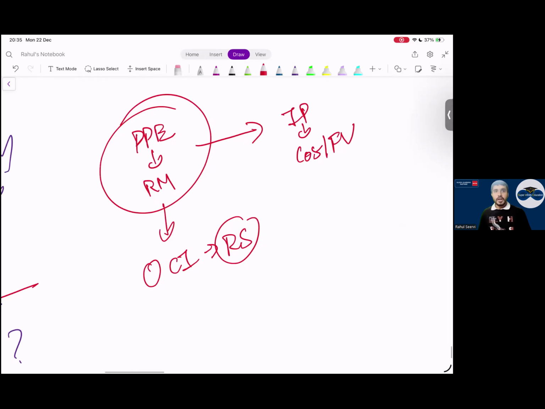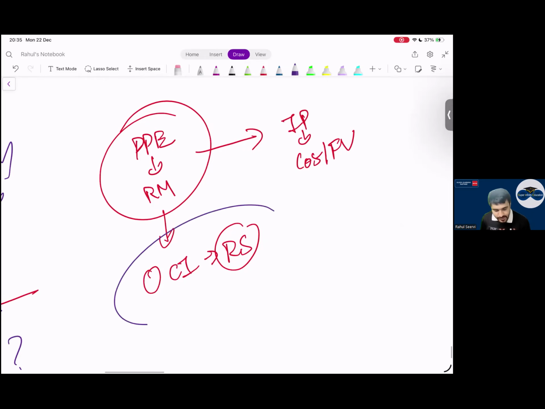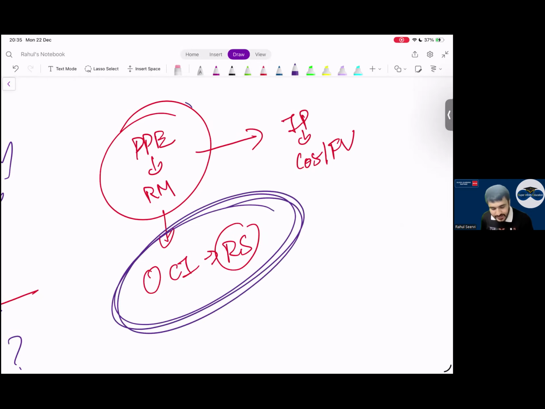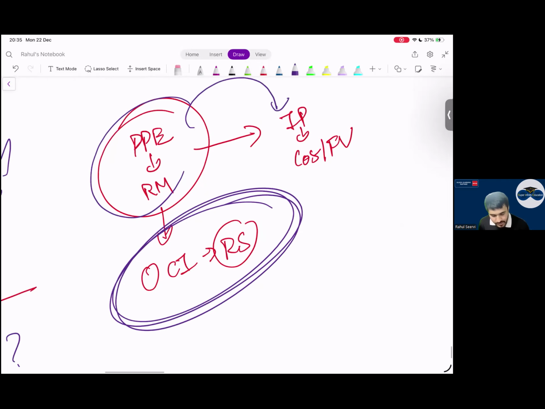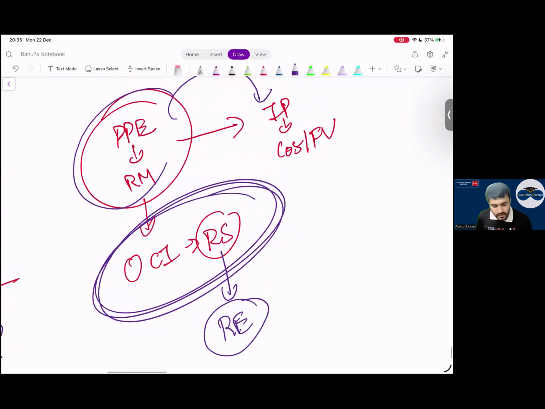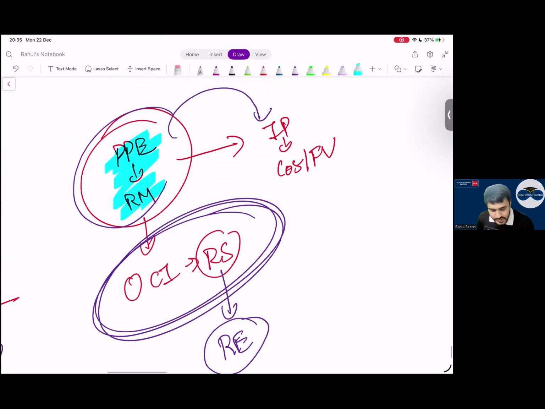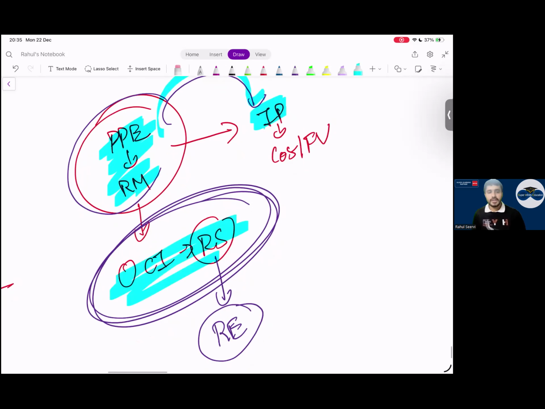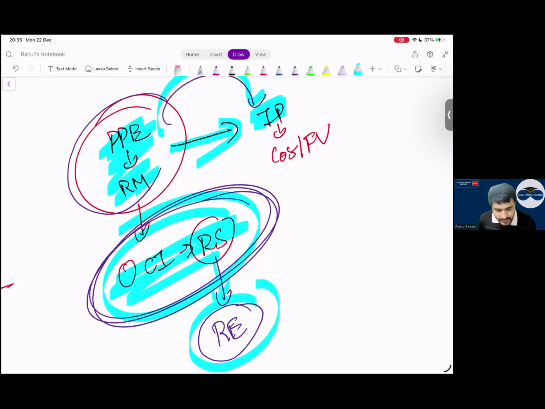Now this revaluation surplus, when I transfer this PP to IP, will I transfer this revaluation surplus to retained earnings? No, sir, we are changing the classification. If I am transferring this PP to IP, this revaluation surplus which is there, will I transfer this to retained earnings if I am transferring the asset?